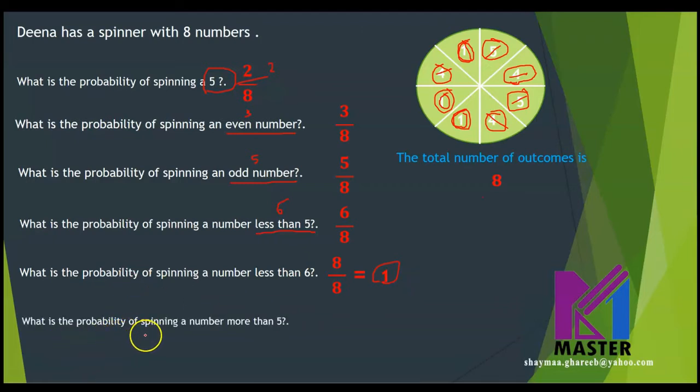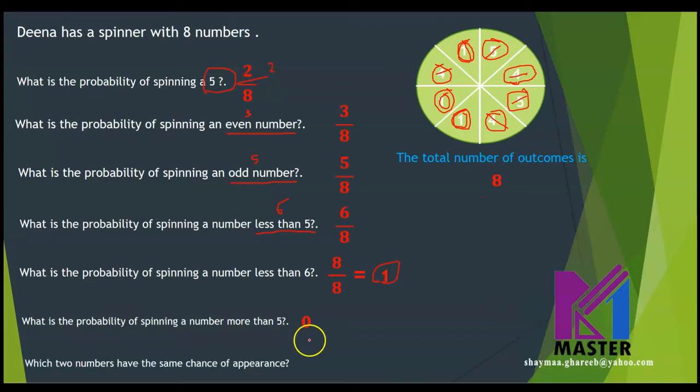What is the probability of spinning a number more than 5? Do we have any number on this spinner that is more than 5? No, which means it is an impossible action. So the number will be 0. And we said don't write 0 over 8 or 0 over any number. Is this clear?